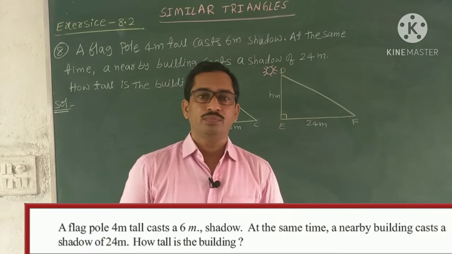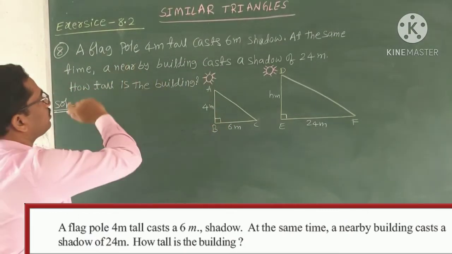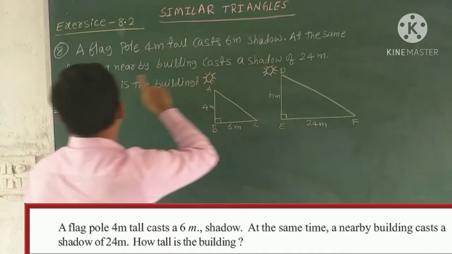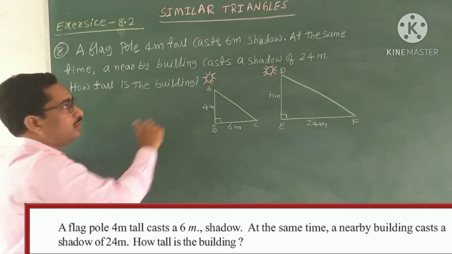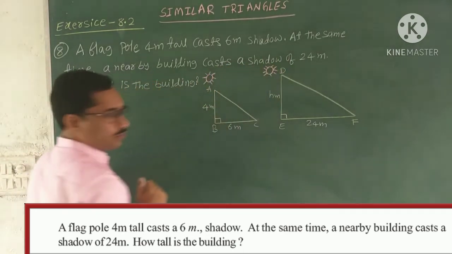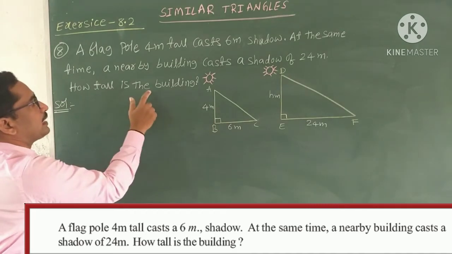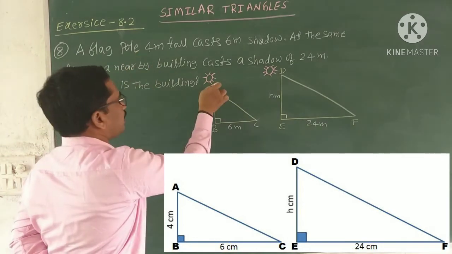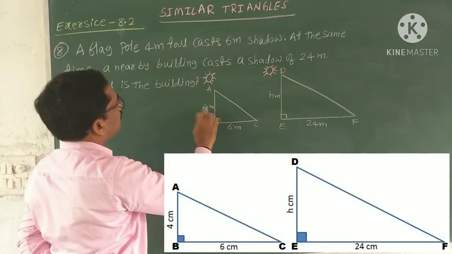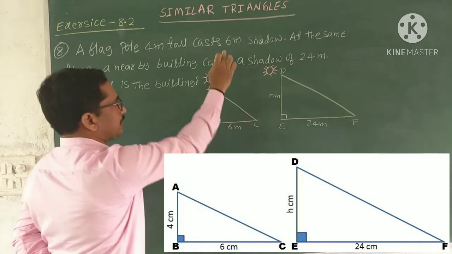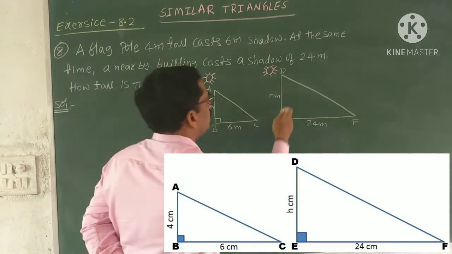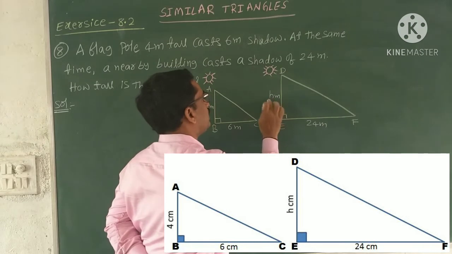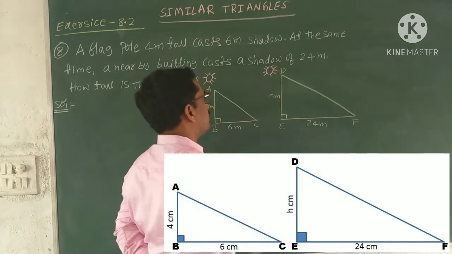Now see the 8th problem. A flagpole 4 meters tall casts a 6 meter shadow. At the same time, a nearby building casts a shadow of 24 meters. How tall is the building? So we have to find out the height of the building. See here, the first one, the flagpole of 4 meters tall and its shadow length 6 meters is BC. And next, the building is DE and its shadow length is 24 meters. You have to find out the height of the building. Suppose the height of the building is H meters.